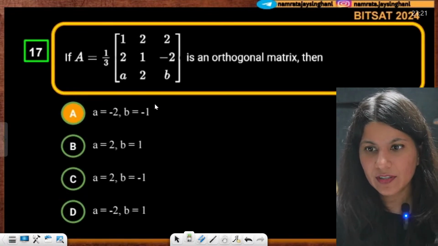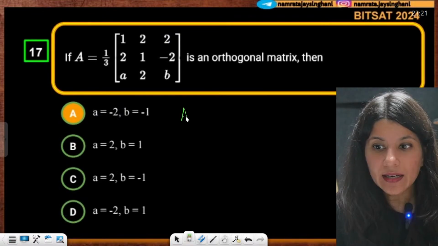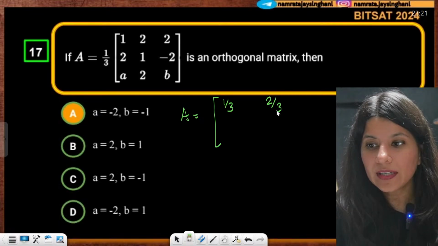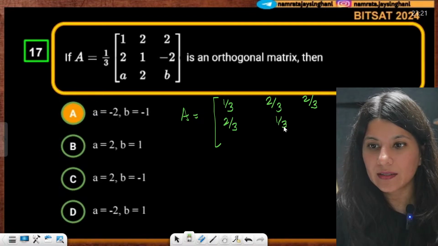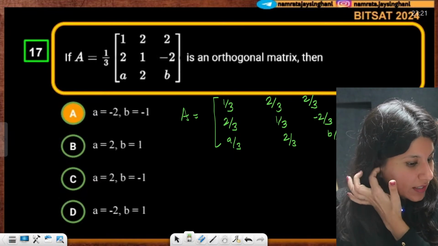C. If this is it, then you understand that this A is nothing but 1 by 3. Have you done the calculations by this matrix? It should be like this. Yes, Shiva, tell me. Now do the same thing. I think you'll get the correct answer.